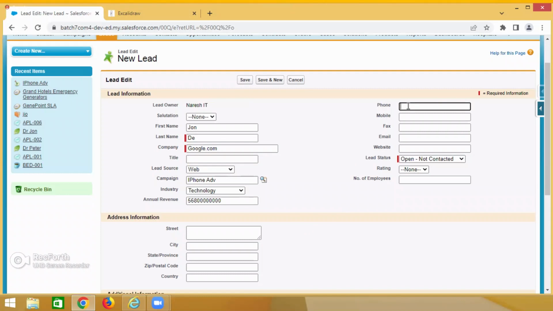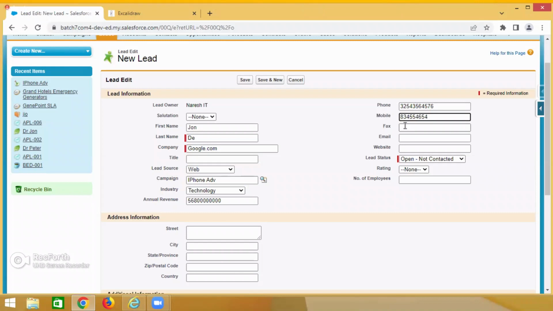Now, phone. Tell me, does phone belong to a person or a company? We don't have a landline number for a person, right? If you see any company, those people provide a phone number, not a mobile number. Phone always belongs to the company. If you are calling a particular company, the number starts with 040 in Hyderabad or something. One reception guy lifts the call and asks, what do you want? Then you need to tell them, hey, I need John. Understand? So phone belongs to company information.